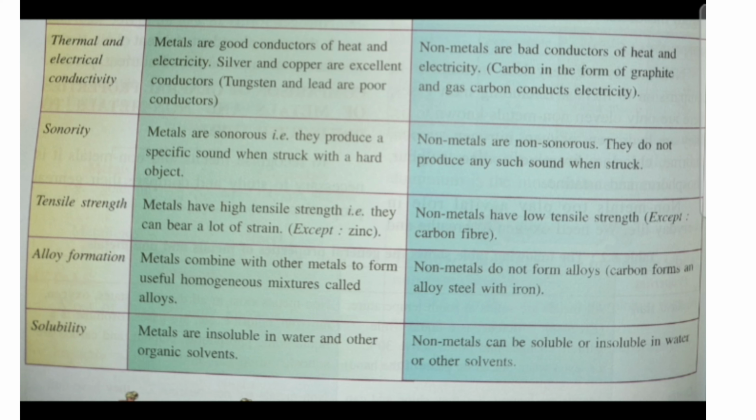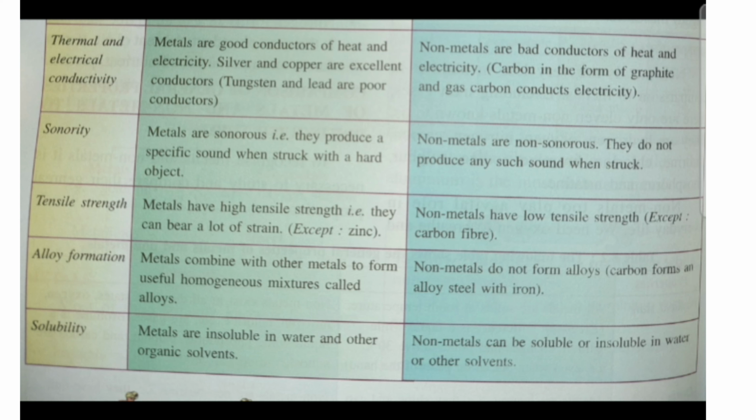The next is tensile strength. Metals have high tensile strength, that is, they can bear a lot of strain, except zinc. Non-metals have low tensile strength, except carbon fibers. So everywhere you can see that some exceptions are present.